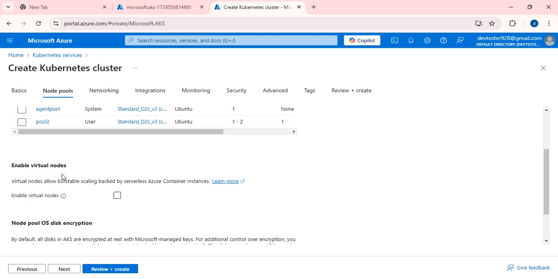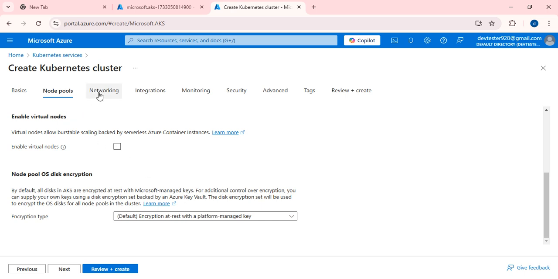If you want, enable virtual nodes. Virtual nodes allow burstable scaling backed by serverless Azure Container Instances. If you think about Azure Container Instances, it is serverless, meaning the server is not visible to me. What is a server? If you create any virtual machine and you are able to see the virtual machine, you can call it a server. But right now, if you select Azure containerization, it is serverless. If you want to integrate, you can.